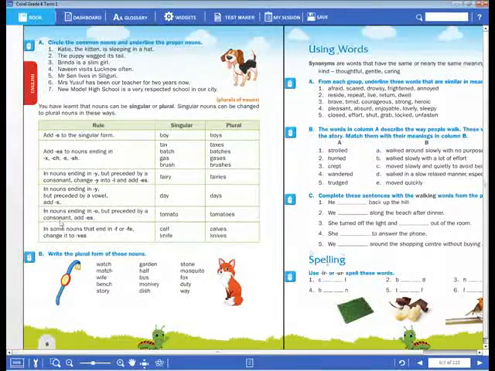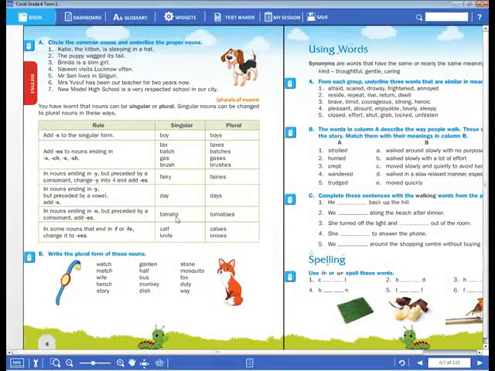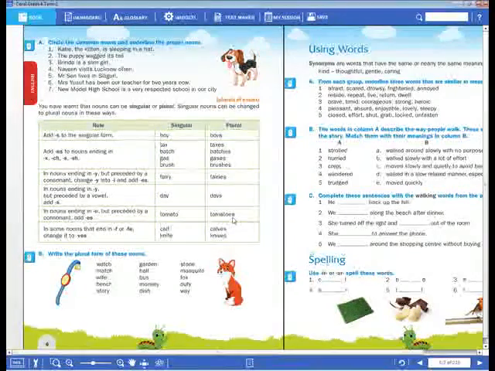Okay, dear children. Now next, if any noun ends with the letter O, like tomato, potato, cargo, you have to add es to that noun. When we add es to this noun, it changes into the plural noun.